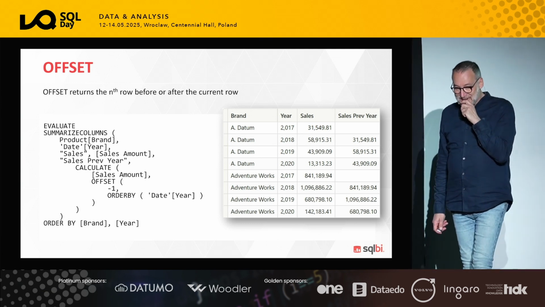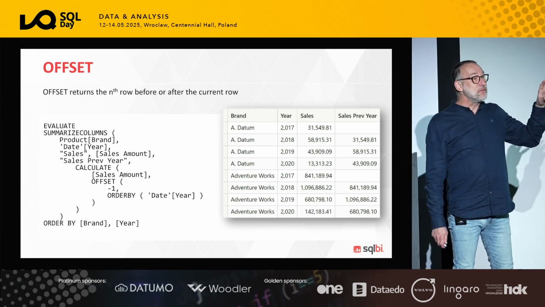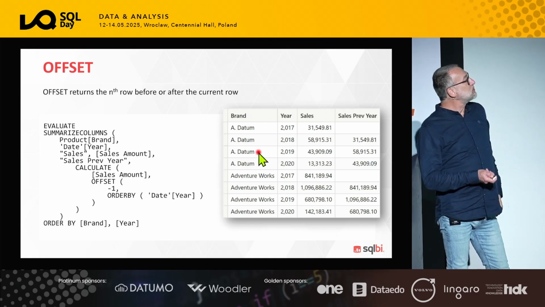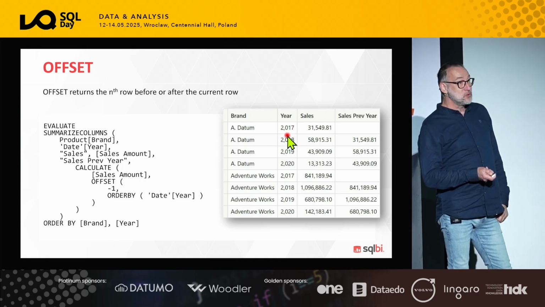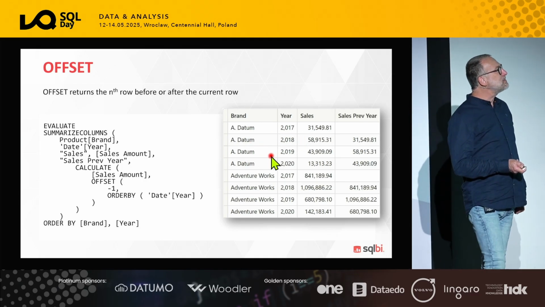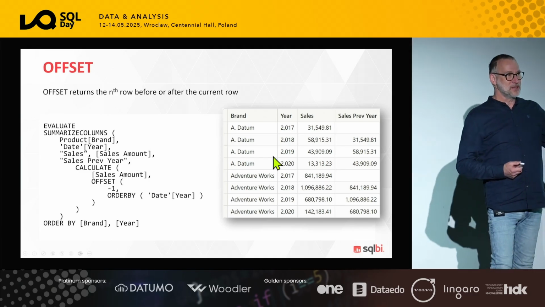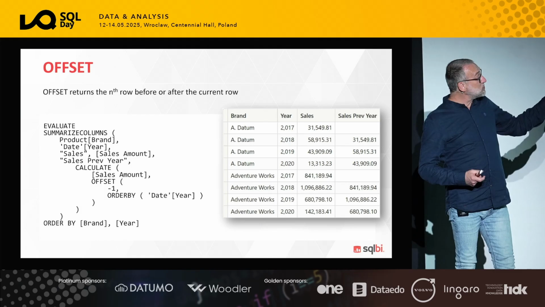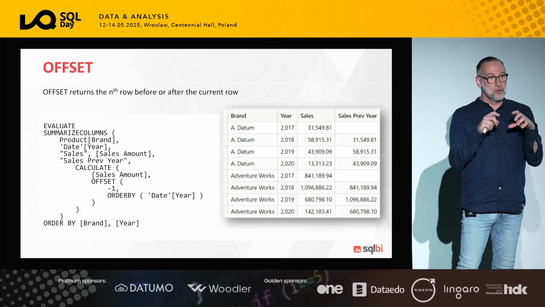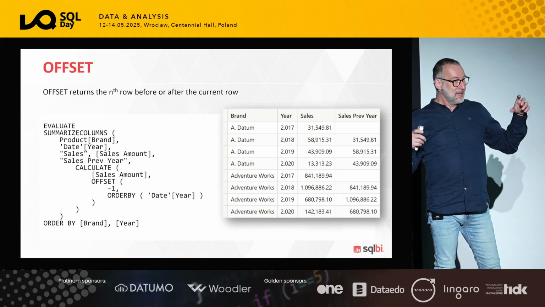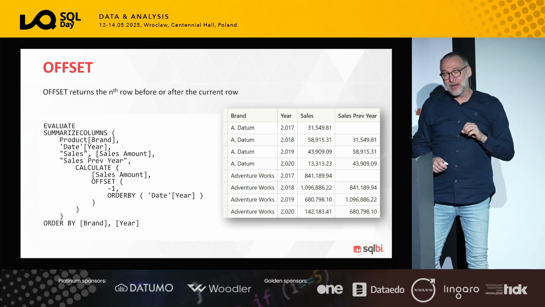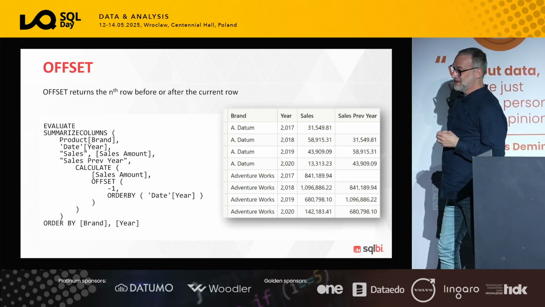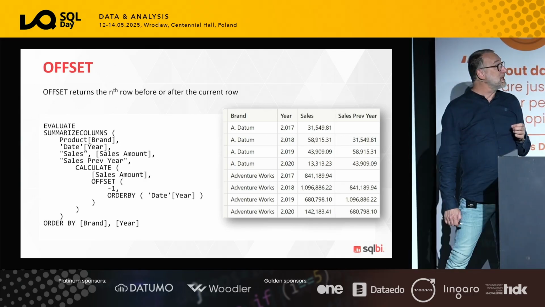But it's interesting and it's a kind of cloudy, at least it was cloudy for me at the beginning, understanding, okay, but previous compared to what? To what I will find in the filter context, to what I will find in the row context. What happens in the filter context are multiple years. What happens if I'm not grouping by year at all? Can I write this code? How does the engine know what the current row is? And understanding this idea of the current row is what makes window functions complicated.